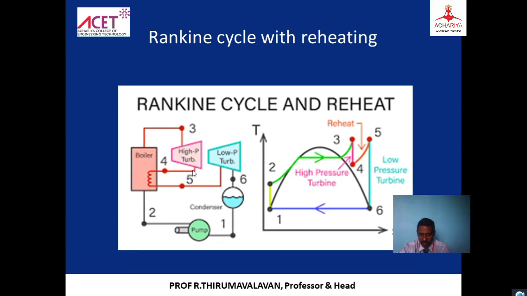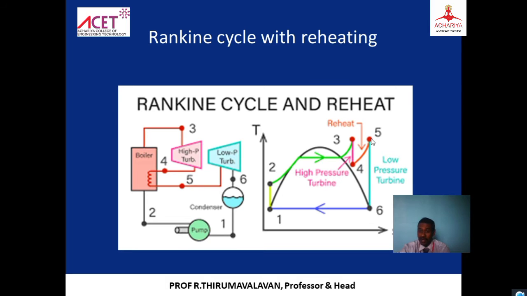So the dry steam which is coming out from the high pressure turbine at point number 4, we take out into the boiler flue gas. The temperature is raised, and again it is converted into superheated steam at the critical point. See, 3 and 5 are at the same level. Both are at the superheated level, both are the superheated critical temperature, the working temperature.